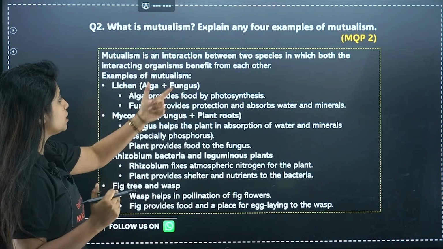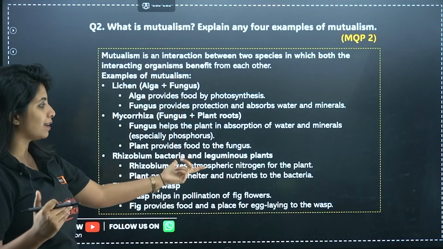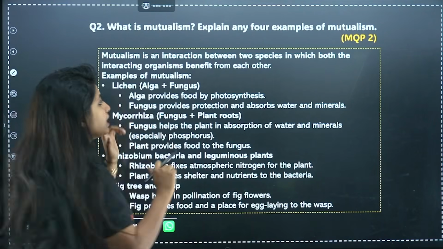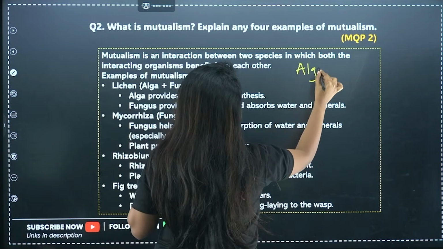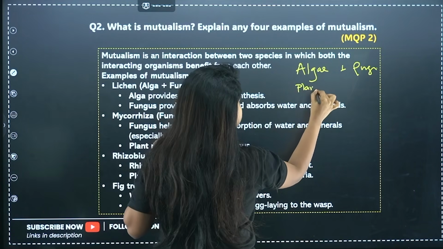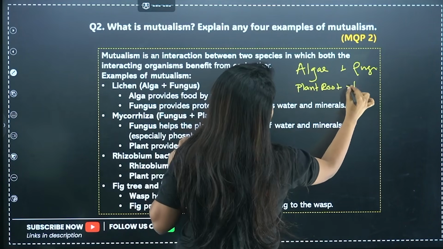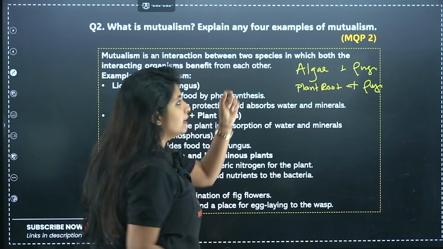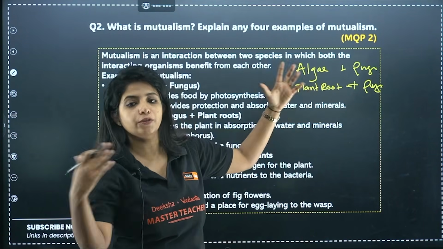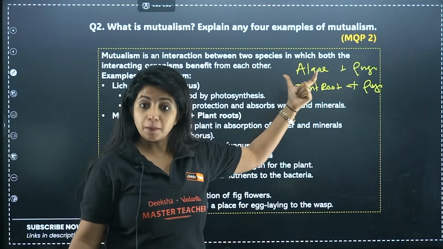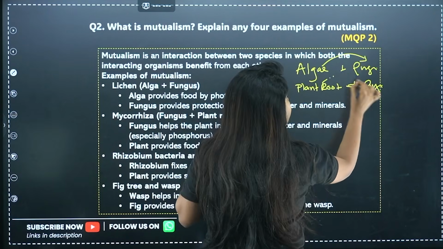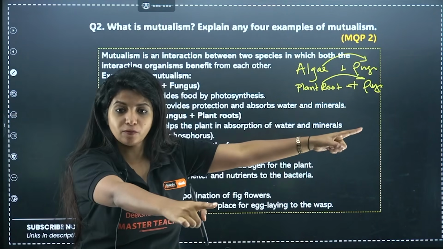So examples of mutualism are lichen, mycorrhiza, rhizobium bacteria and leguminous plant, and also fig tree and wasp. Listen to me carefully. Lichen is a combination of algae and fungi. Mycorrhiza is a combination of plant root and again fungi. This is the easiest way you can remember. Algae can photosynthesize its own food. At least they can do chemosynthesis or photosynthesis, either way. So algae can prepare its own food. Plant can prepare its own food and can give some food to the fungi, right? So this is one interaction that is happening.